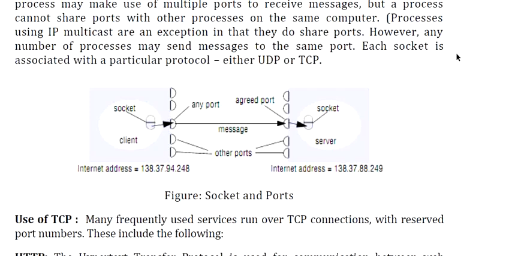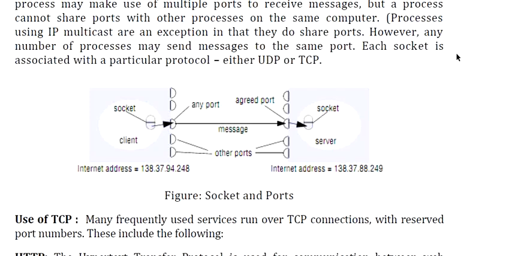It is connected through the socket of one port and the internet address given in the diagram. So it uses socket programming. The socket mechanism uses the internet address and one of the ports of that local machine for communication.